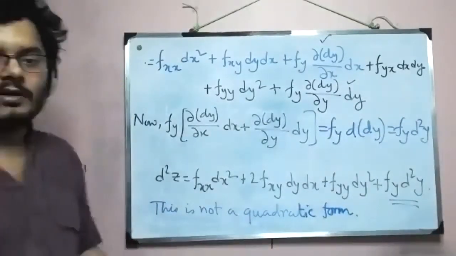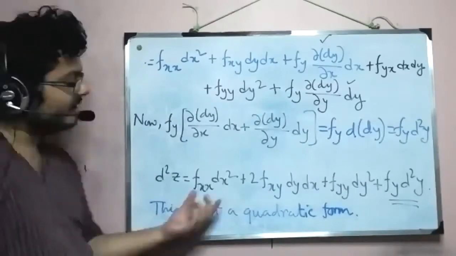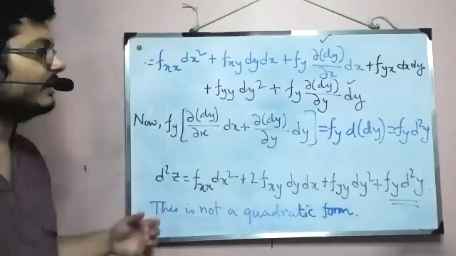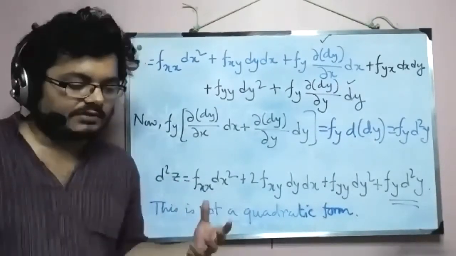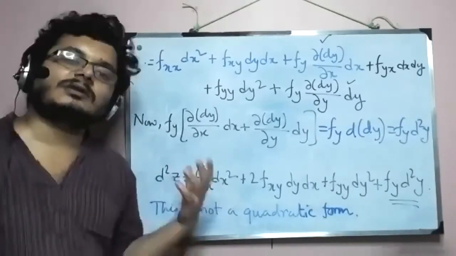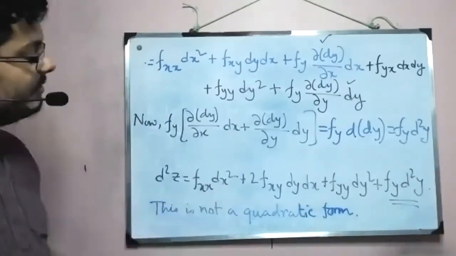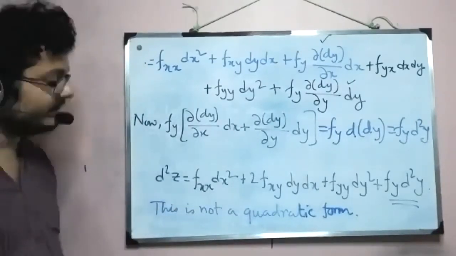And what is the problem of not having a quadratic form? If I now want to get the kind of structure which is similar to what we end up with in unconstrained maximization, we will not be able to get that here. So we need to do something, right?